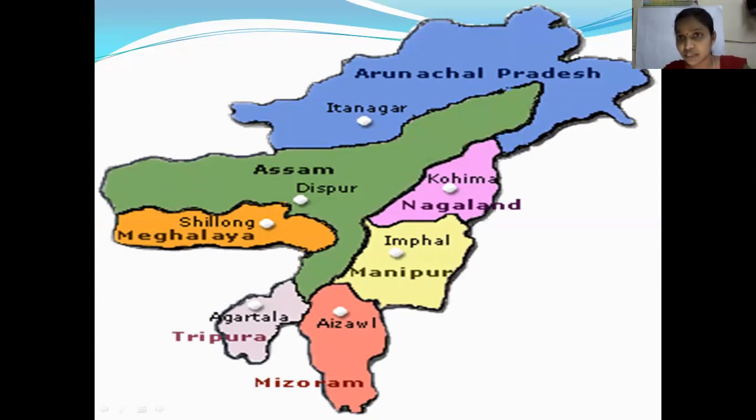That is Arunachal Pradesh, the capital is Itanagar. Assam, Dispur. Nagaland, Kohima. Manipur, Imphal. Mizoram, Aizawl. Tripura, Agartala. And Meghalaya, Shillong. These are the seven sisters of India. The northeastern states are called the seven sisters of India.